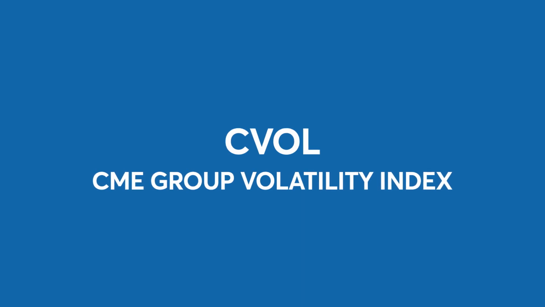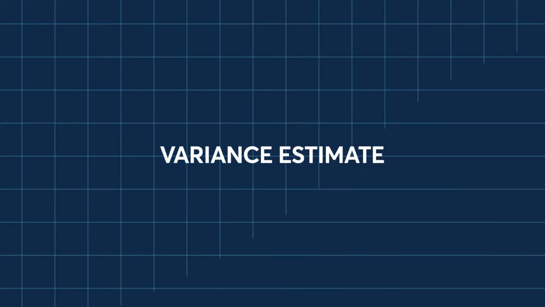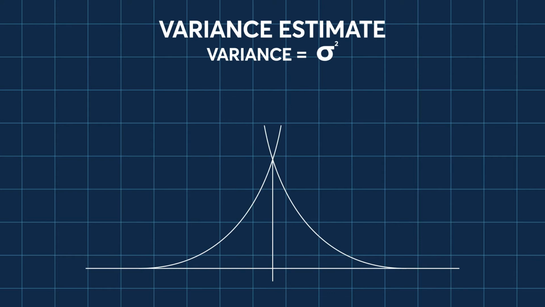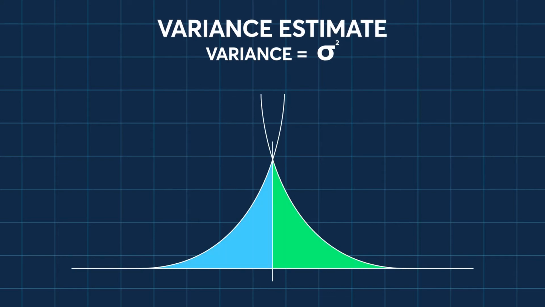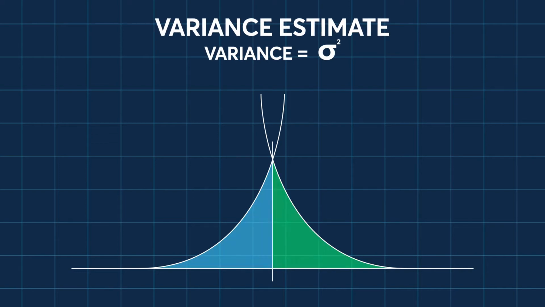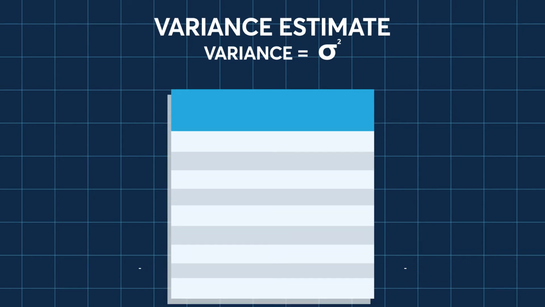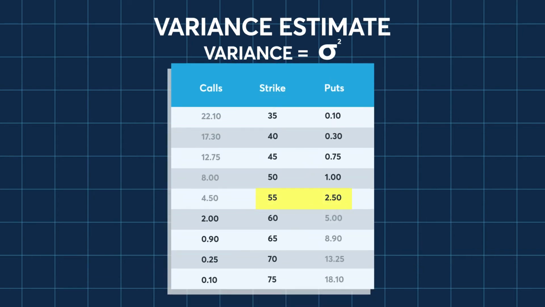The CVOL index is based on the variance estimate. Variance creates one value by using every single strike on the implied volatility curve, thus capturing all the market information and distilling this aggregate to a single number. How does this aggregation work? Looking at a range of option strikes with the same expiration, we see that further out-of-the-money options are priced lower than at-the-money options. For example, the 35 put is priced at 0.10, while the 55 put is 250.